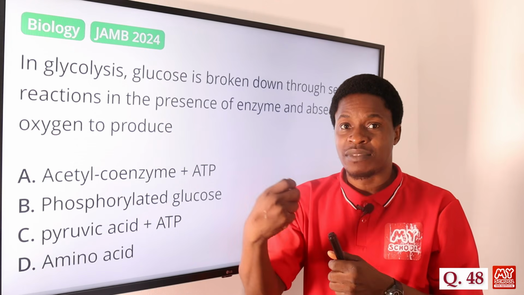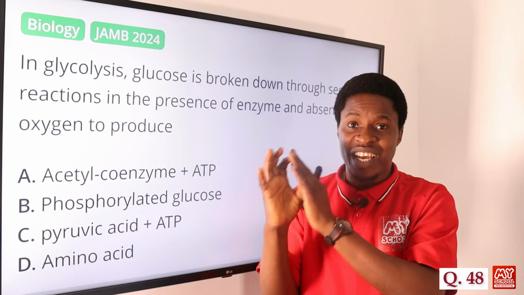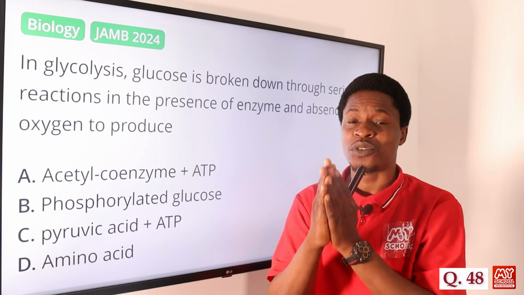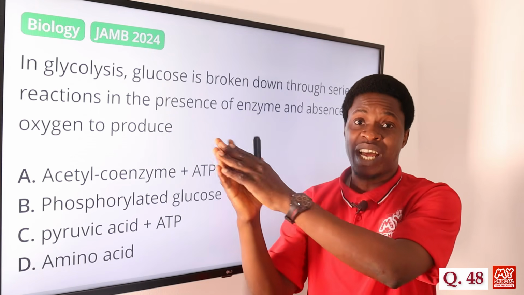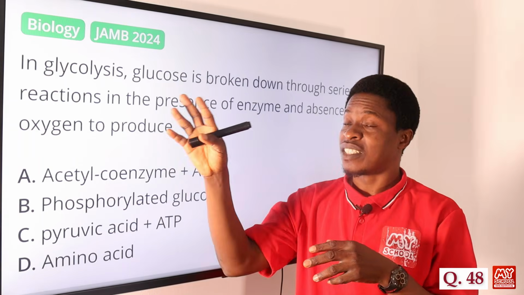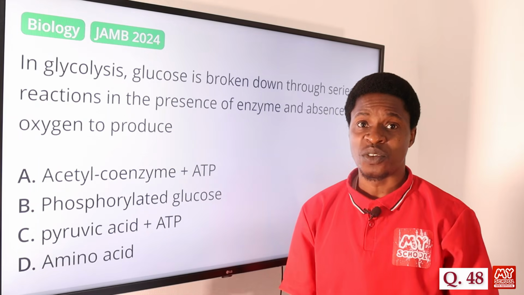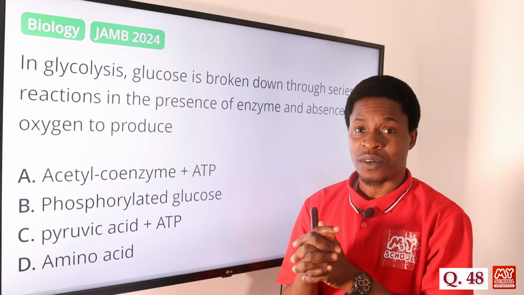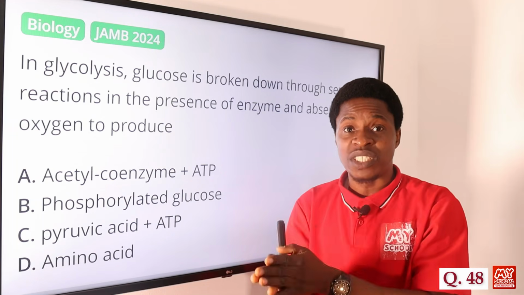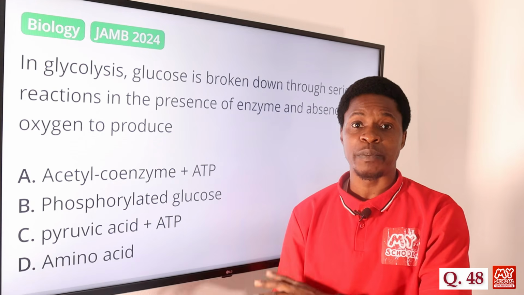Just like the naira that is spent in Nigeria, the dollar that is spent in the US, and so forth, the currency of energy is what we call the ATP. So 2 molecules of ATP are produced in the glycolysis stage, and the other part of respiration, the Krebs cycle, produces about 36 ATP, but our emphasis is on glycolysis. So in glycolysis, pyruvic acid is produced because the 6 carbon sugar is broken down into the 3 carbon sugar, which is pyruvic acid, and then energy, which is ATP, is also produced.